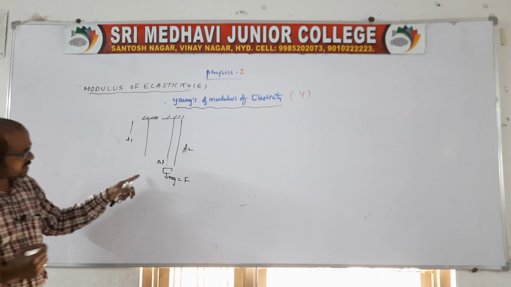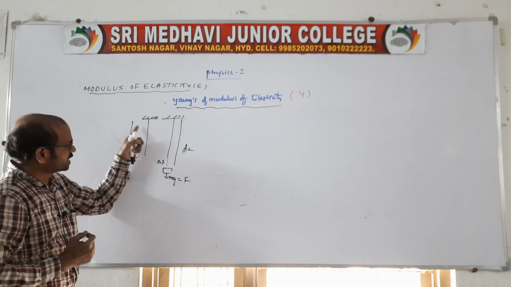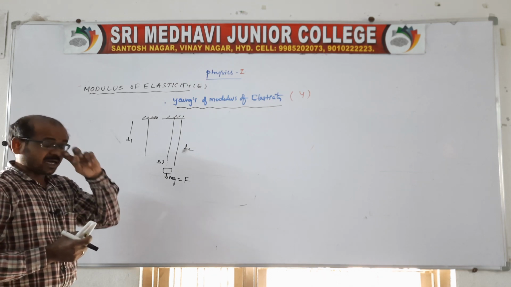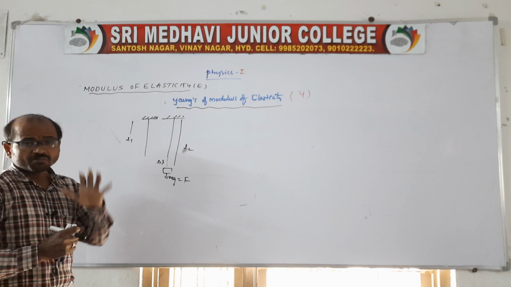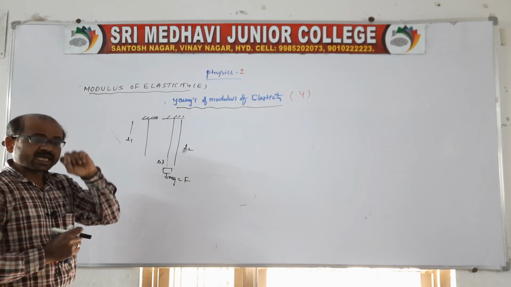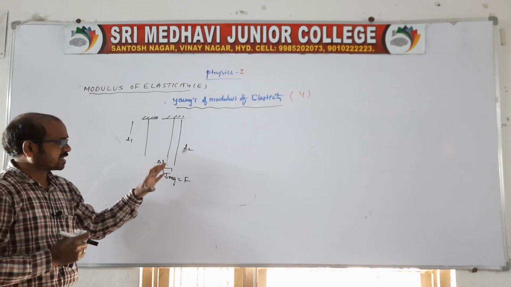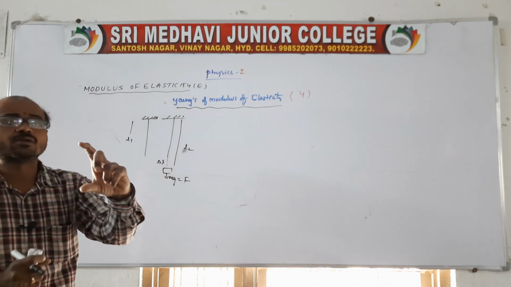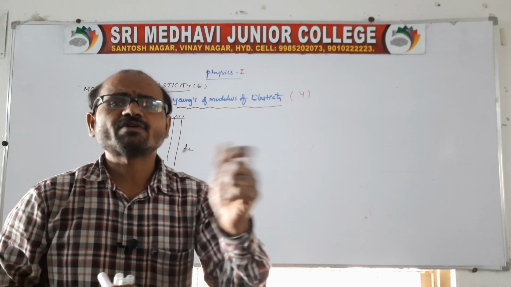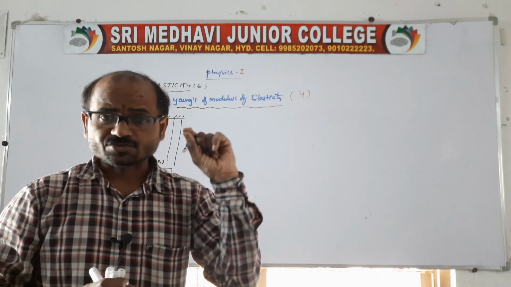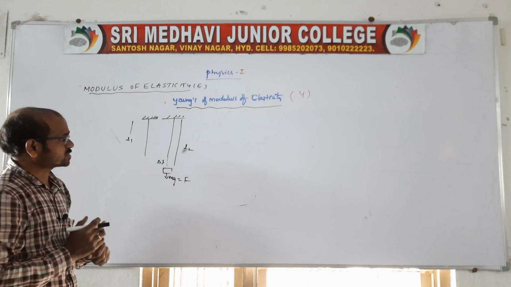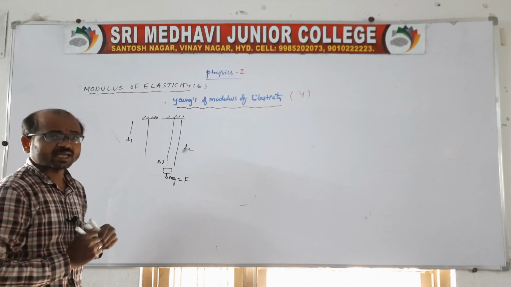This force acts per unit area of cross section, on each and every area. That is how stress is produced, and strain relatively. The force must be within the elastic limit, so that the wire does not break. If the limit is crossed, of course the wire breaks. So the stress must be applied within the elastic limit. Therefore a stress and strain are produced, and these are related to the longitudinal case.